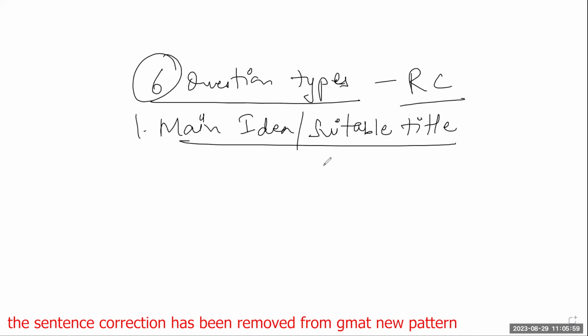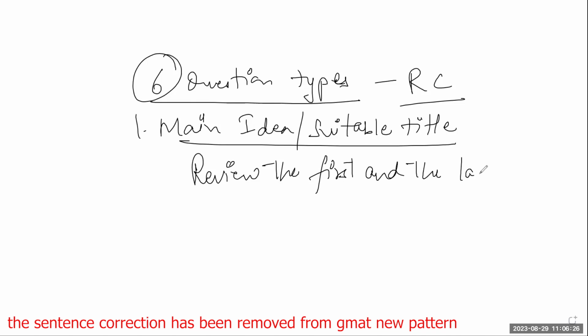But if you do not understand, or you are not able to write that message, that means you will need some shortcuts. So what shortcut can you use? One of the best shortcuts, even though there are so many things you can do, is that you very quickly review the first and the last lines of each paragraph.